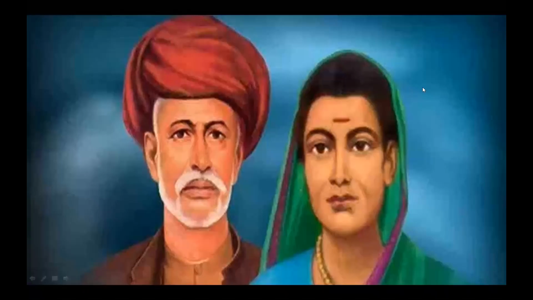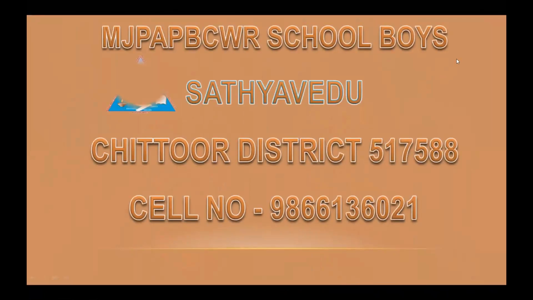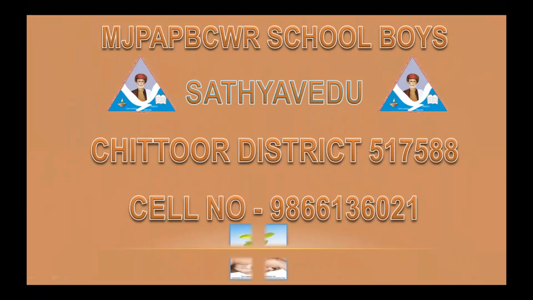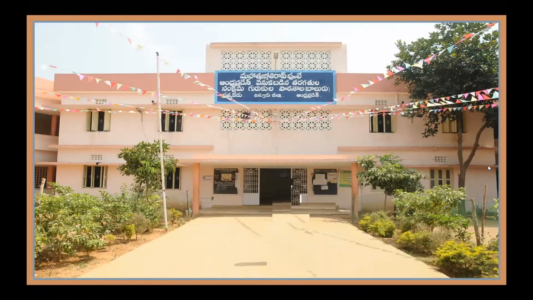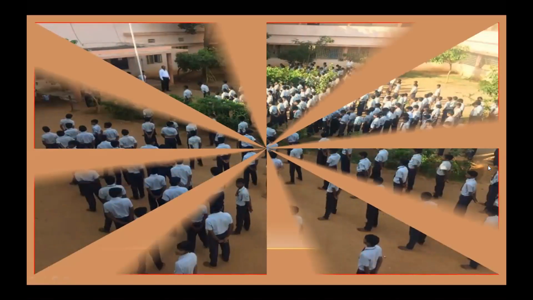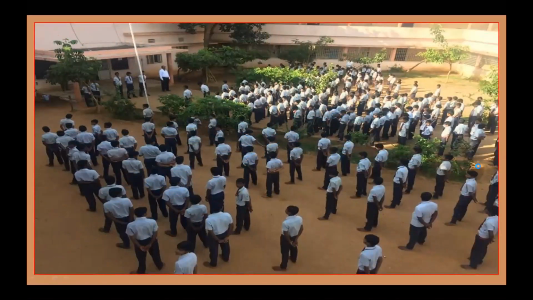What is tissue? The group of cells is nothing but tissue. And what are the types of plant tissue? How many types of plant tissue?